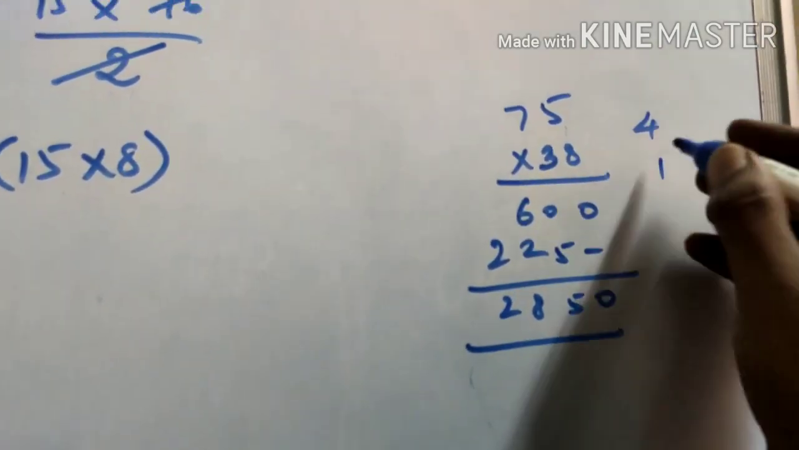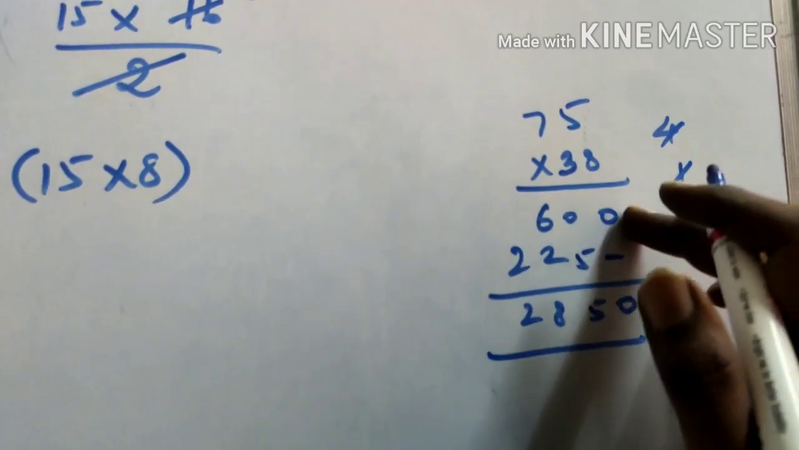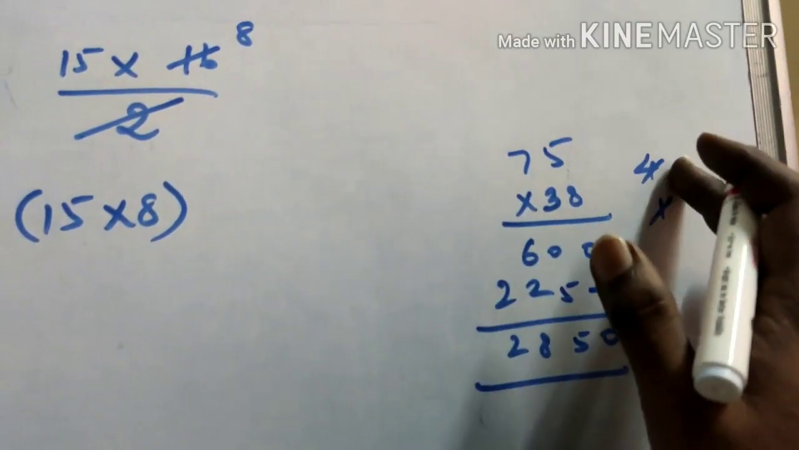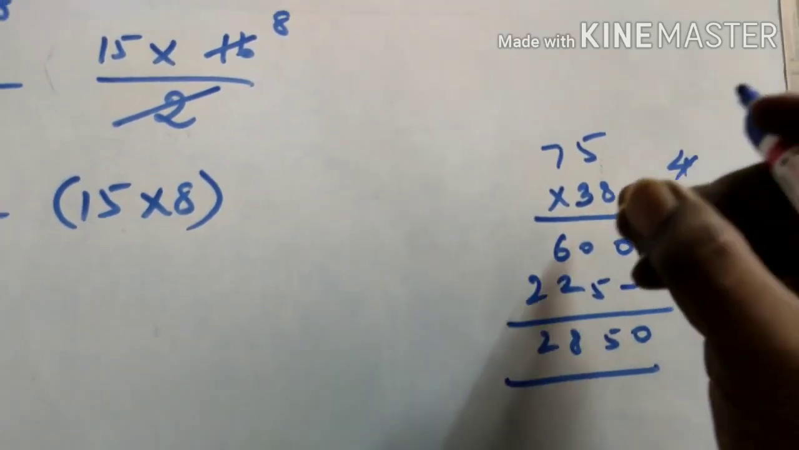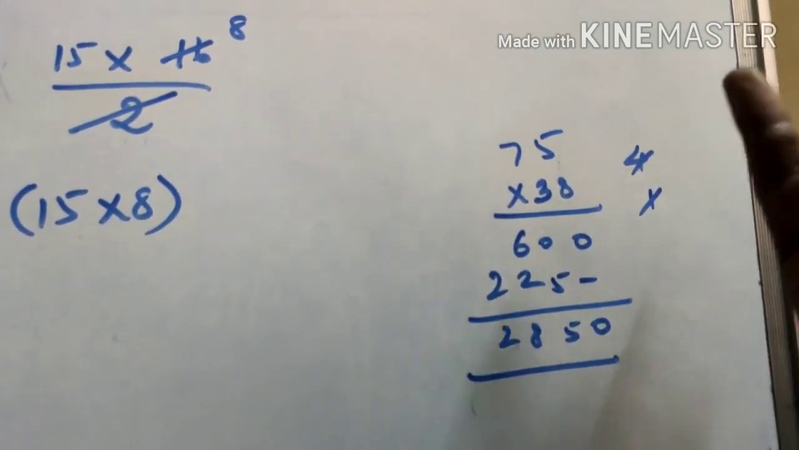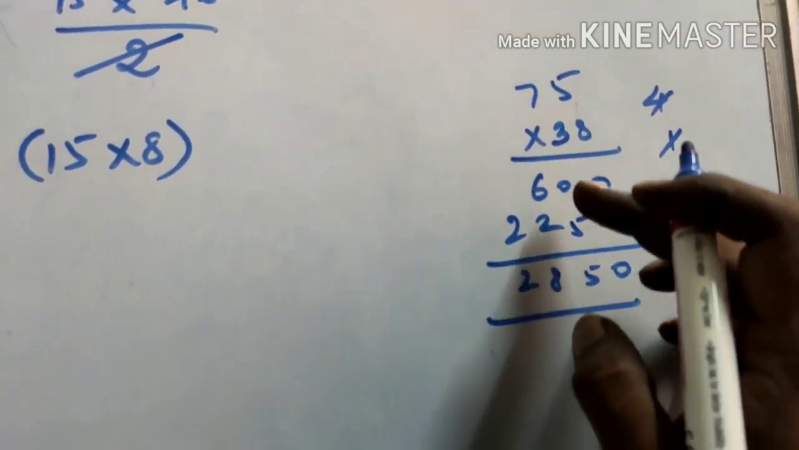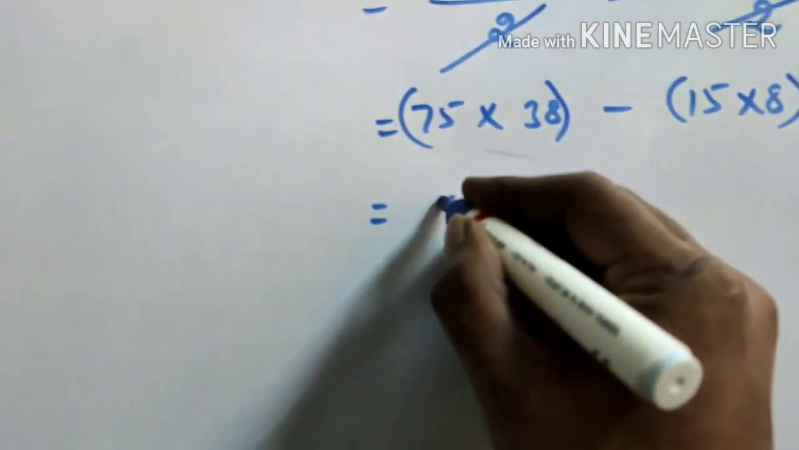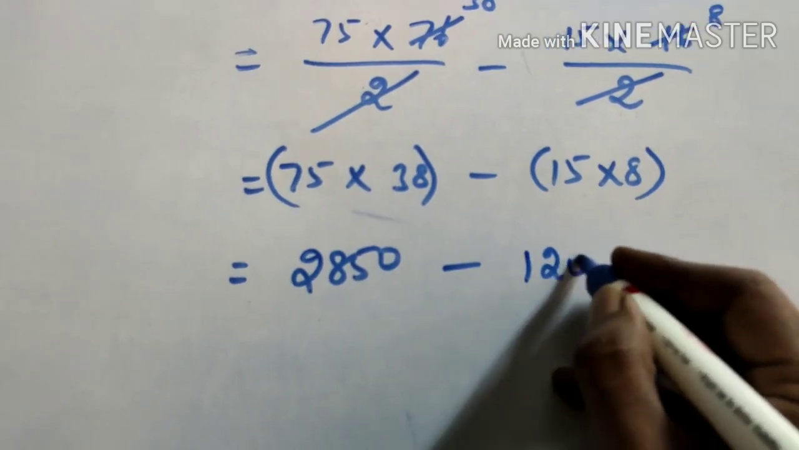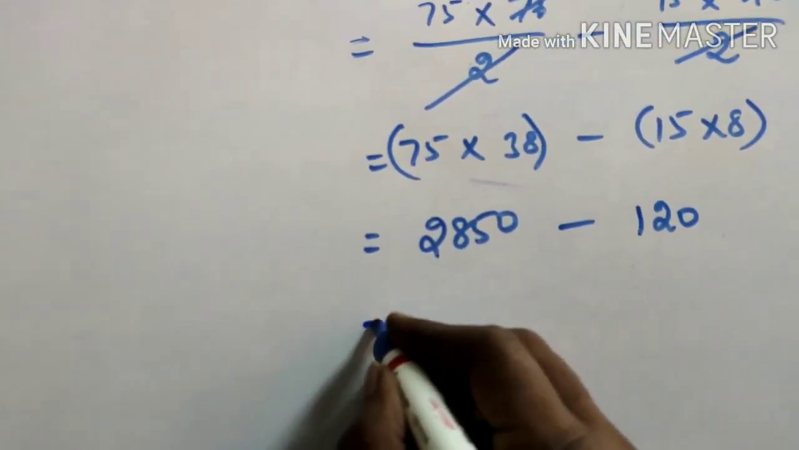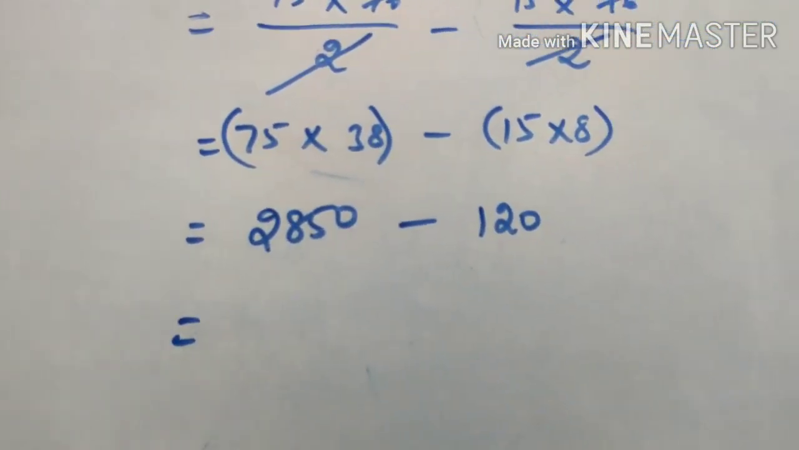again you can check. 8 5s are 40, 0 remaining 4. 8 7s are 56, 56 plus 4, 60. 3 5s are 15, remaining 1, 3 7s are 21, 22. So if you add, you are getting 2850. So 2850 minus 15 8s are 120. So if you subtract these two, you will get the final answer.